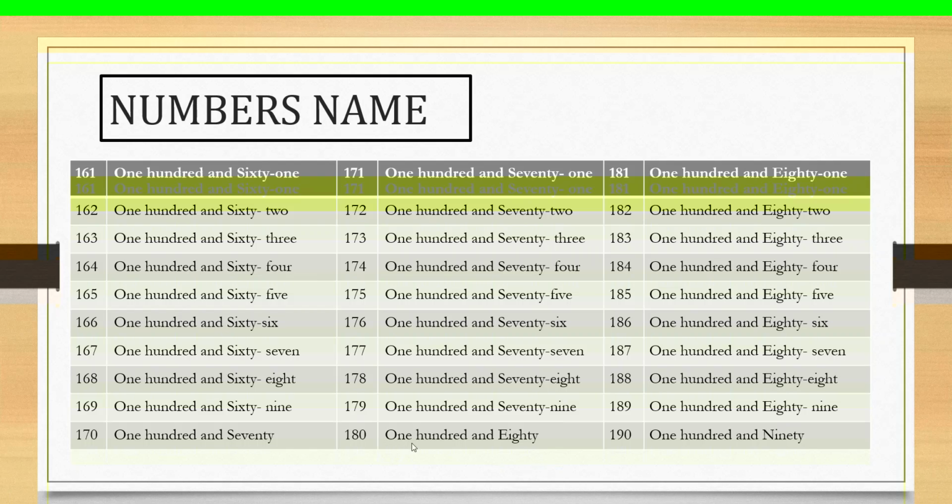One hundred and eighty, 180. The next number, who can read the numbers from 181 to 190? Anyone? Can you read it? Yes? One hundred and eighty-one, 181.